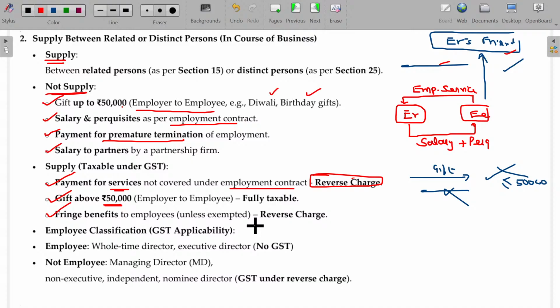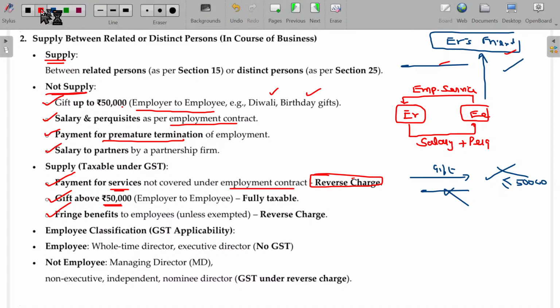Fringe benefits. Okay. What are the fringe benefits you have studied in your taxation? Tea, snacks, non-alcoholic beverages during working hours, club membership and all. If those things are exempted, then automatically you can forget. If it is not exempted, then automatically it will be subject to supply. Clear?